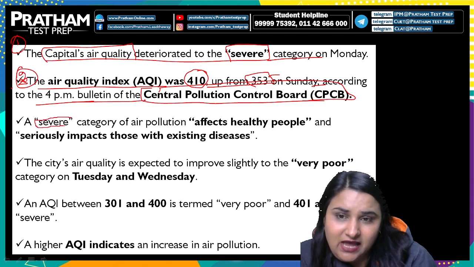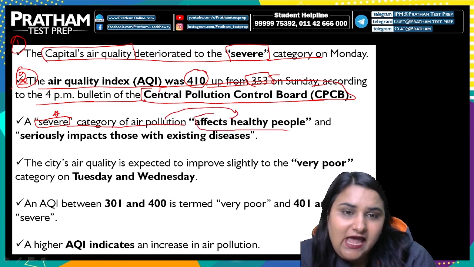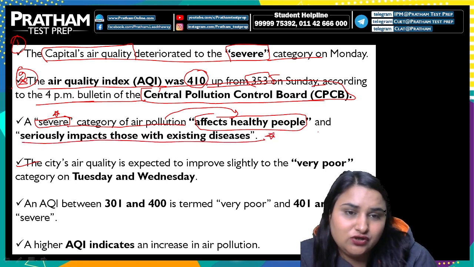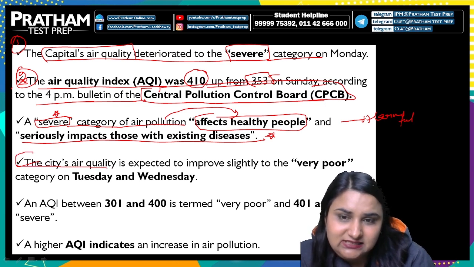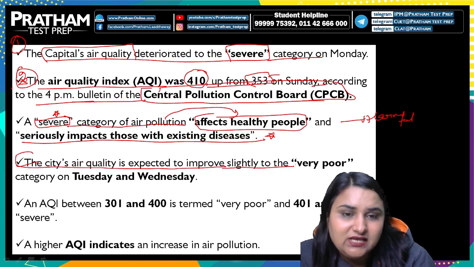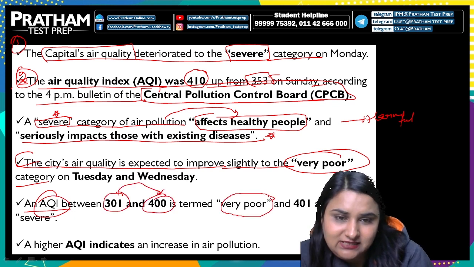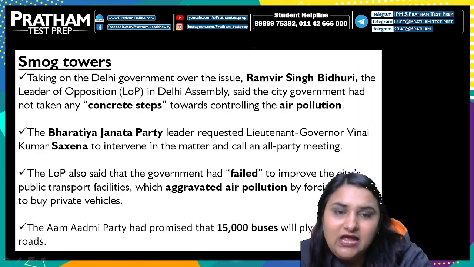When the air quality is in the severe category of air pollution, it affects healthy people and seriously impacts those with existing disease. So it can be harmful. It is very much harmful for the citizens, and the city's air quality is expected to improve slightly to the very poor category on Tuesday and Wednesday. So let's see, an air quality index between 301 and 400 is termed as very poor, and 401 to 500 is severe, and a higher air quality index indicates an increase in air pollution.